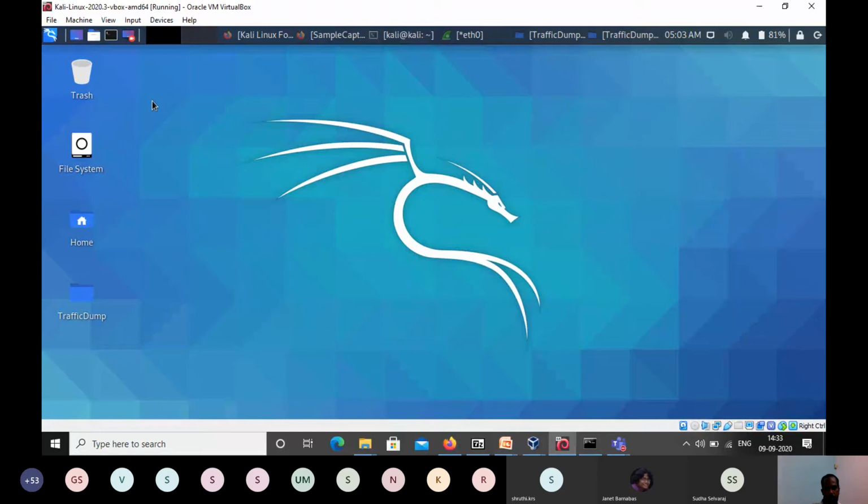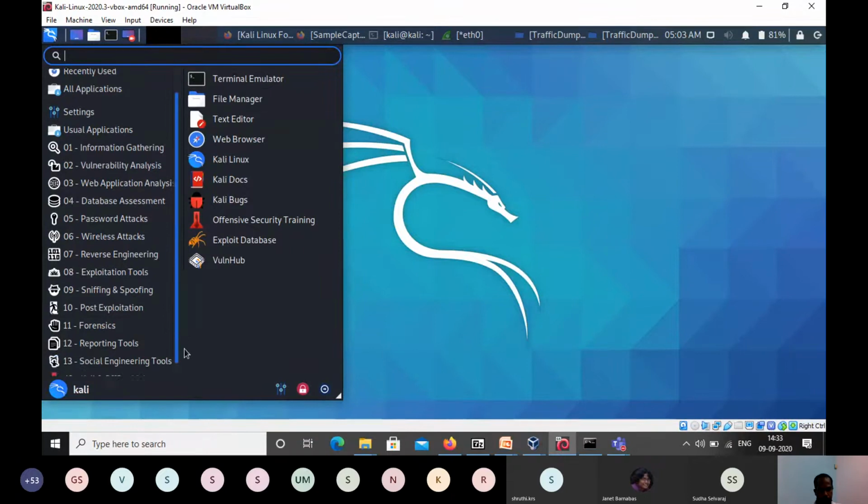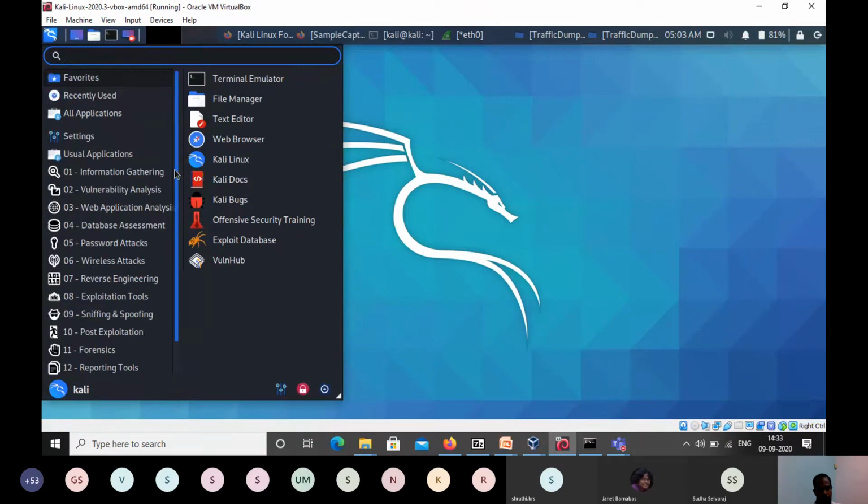In that, if I want to install a particular tool, I have to use apt-get or yum or whatever package manager, or install manually. In this case, installation is not required because by default it comes as a bundled package. So all the tools are available here.